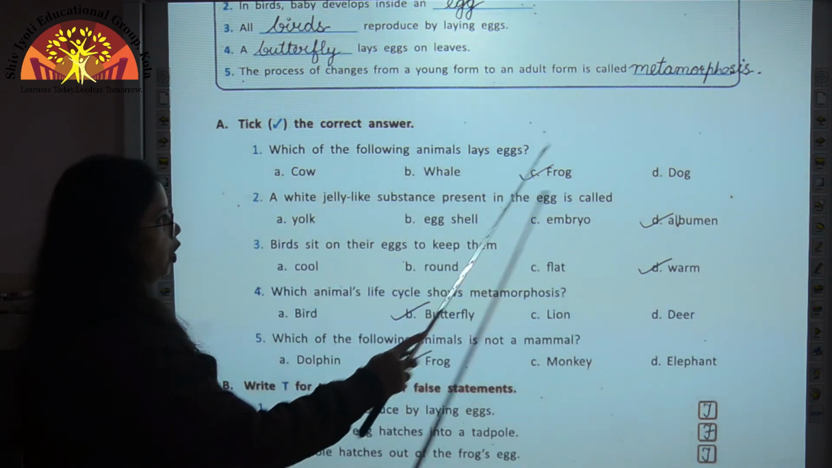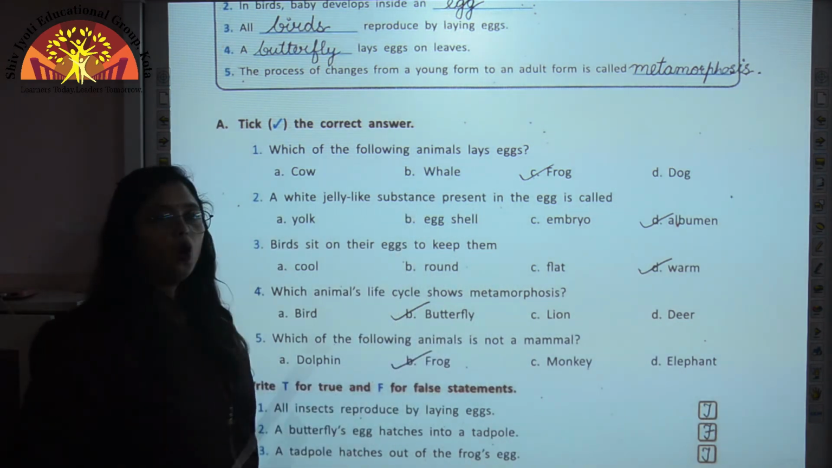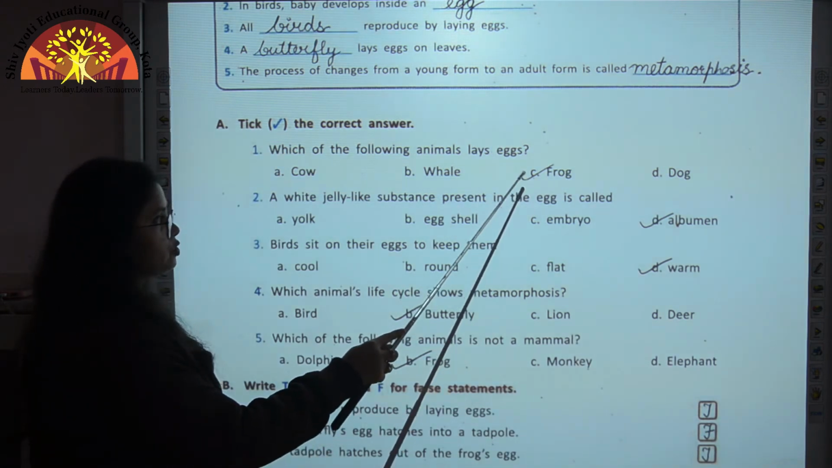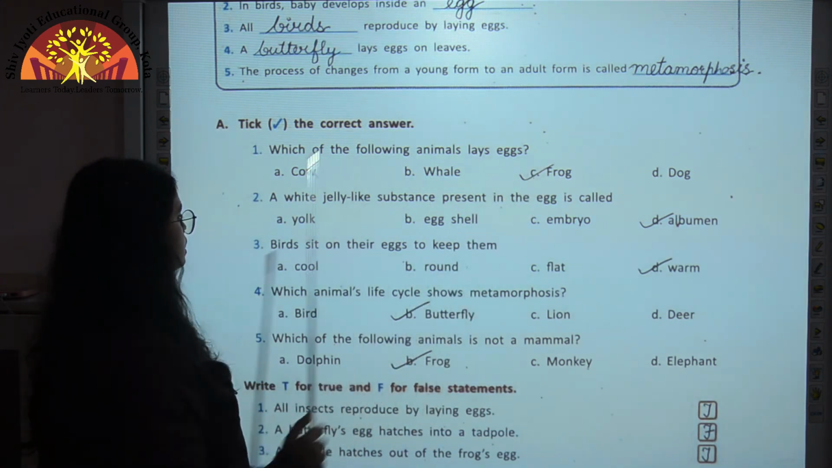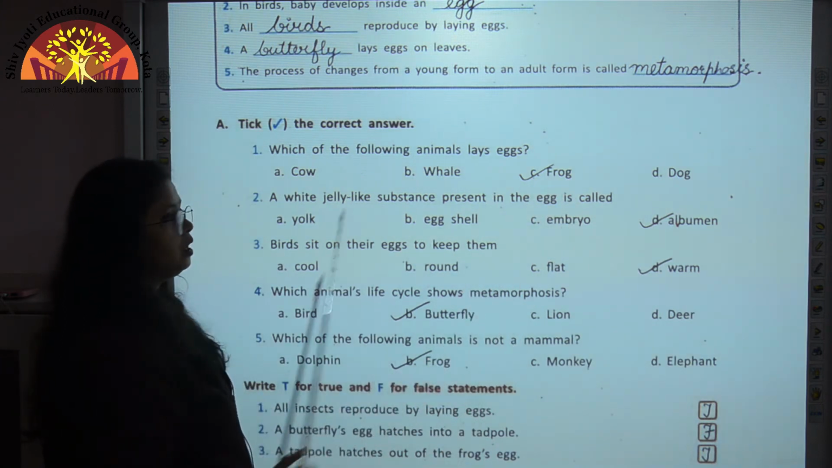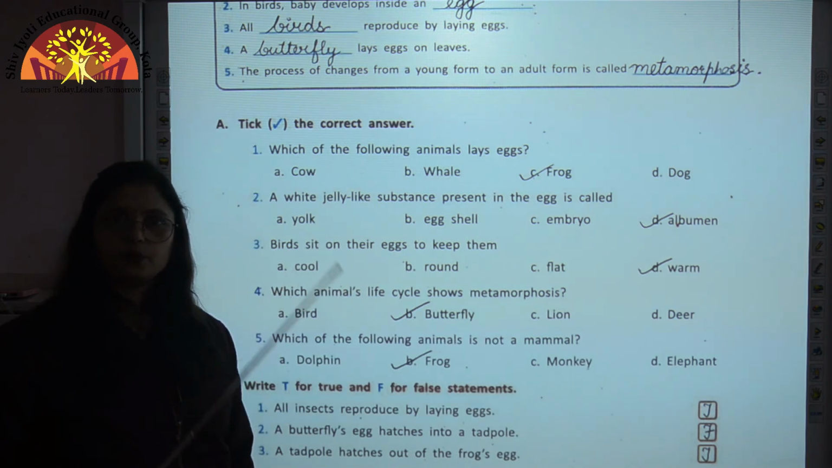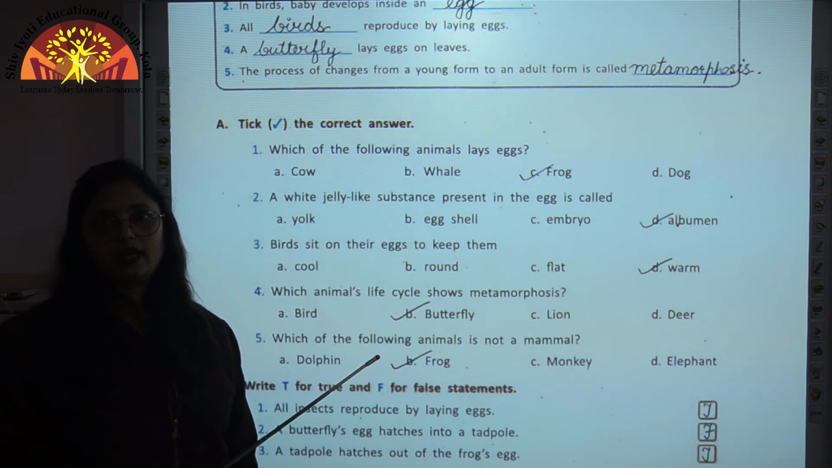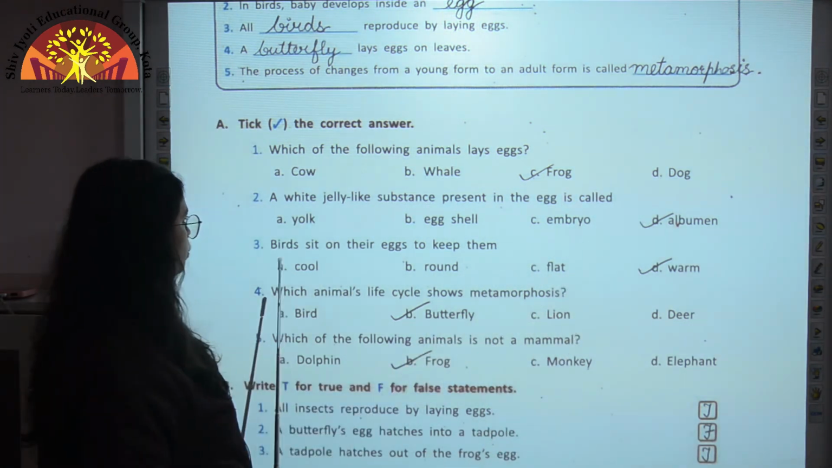Cow, whale, frog, dog. So children, here cow, whale and dog, all these are the examples of mammals. Frog here is not a mammal, it reproduces by laying eggs. So here the correct answer is frog. A white jelly-like substance present in the egg is called, so children, egg has three parts. Outermost part is the eggshell which protects the baby inside it. Then inner to eggshell is a white jelly-like substance which is called albumin. So here the correct answer is albumin.